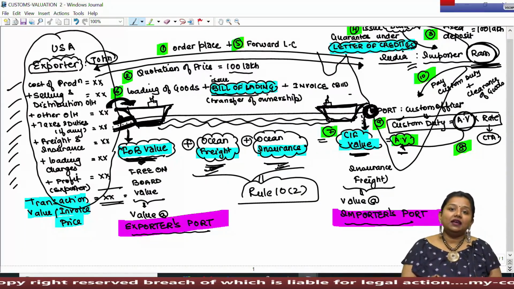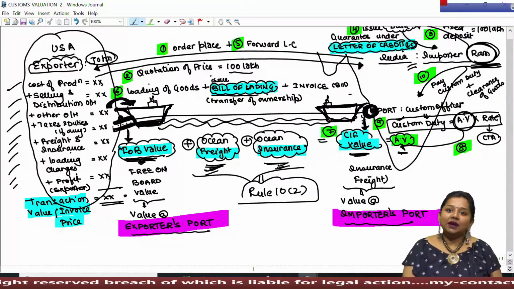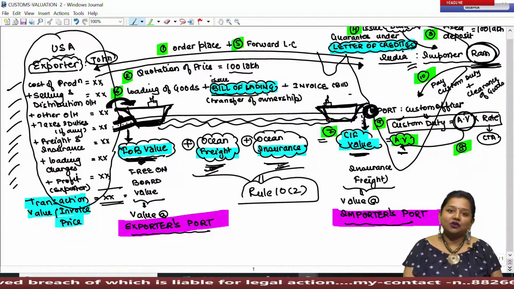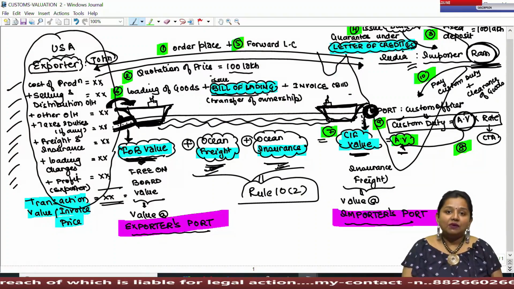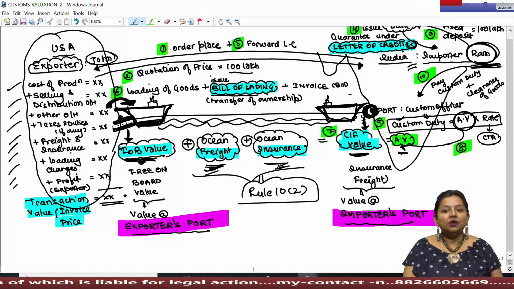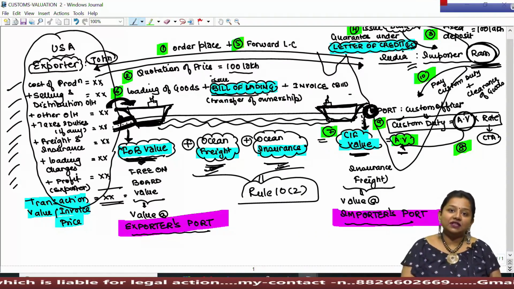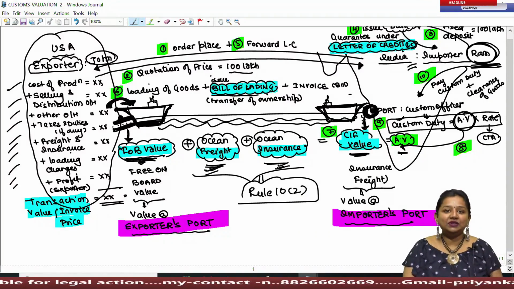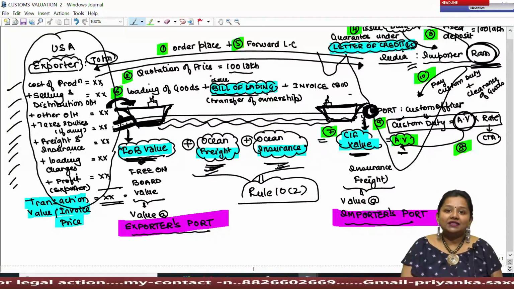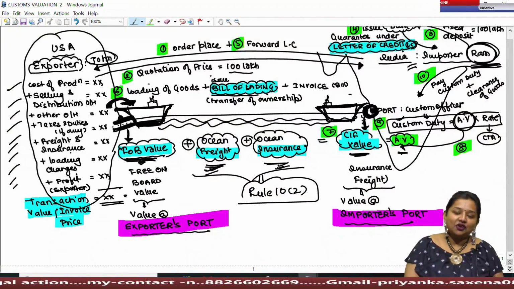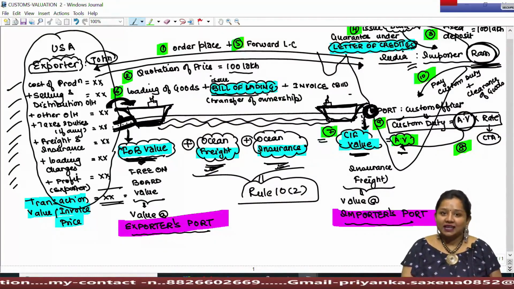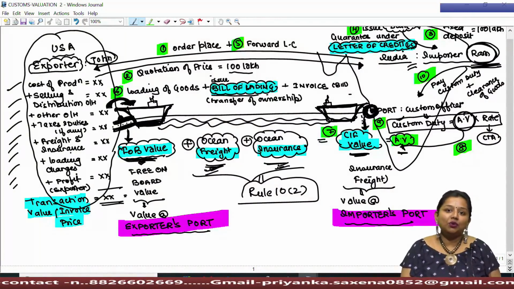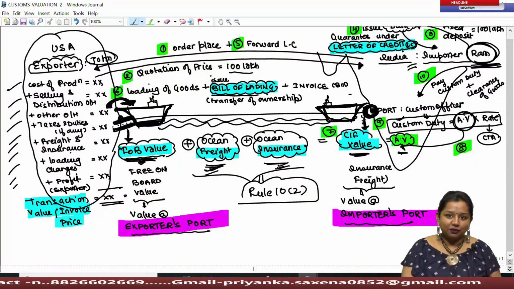Wherein we did that in freight, if the goods are imported by air mode, then we have to add 20% of FOB or actual cost, whichever is lower. However, in case of any other mode, we have to consider the actual cost if it is given, and if actual cost is not given, then we have to add 20% of FOB. Whereas in case of insurance, if actual cost is given, then always add actual cost, and if actual cost is not given, then you have to add 1.125% of FOB.